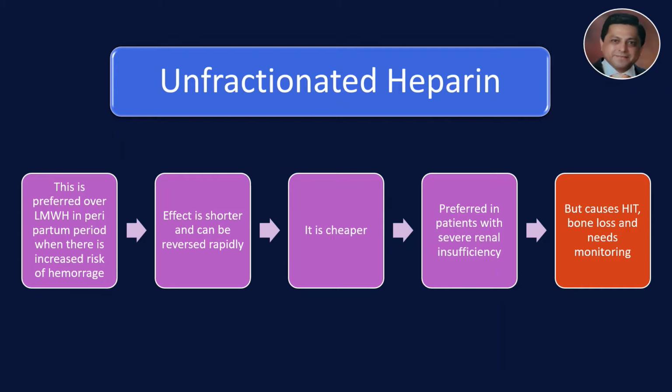Unfractionated heparin is preferred over low molecular weight heparin in the peripartum period when there is an increased risk of hemorrhage. We know that the effect is shorter and can be reversed rapidly. It is of course much cheaper than low molecular weight heparin and is preferred in patients with severe renal insufficiency. However, unfractionated heparin can cause heparin-induced thrombocytopenia, can cause bone loss, and needs regular monitoring.